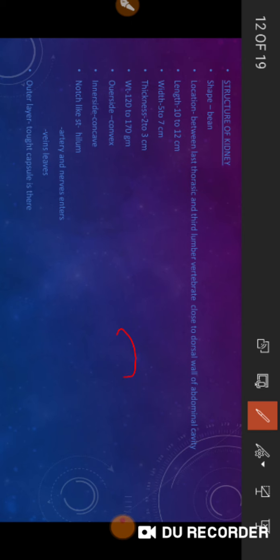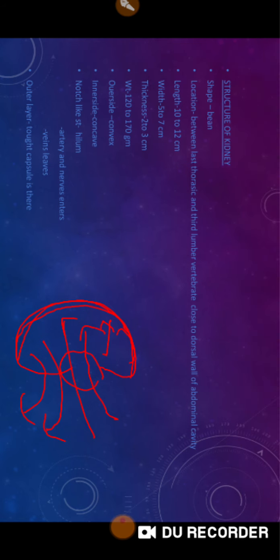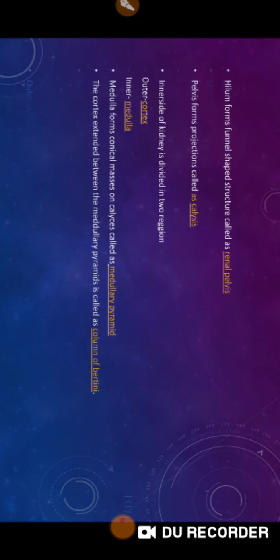See, this is a notch like structure, hilum, this portion is the hilum. In the hilum artery and nerve enter and of course vein and ureter leaves. See the outer portion, it is convex, and the inner portion is concave.